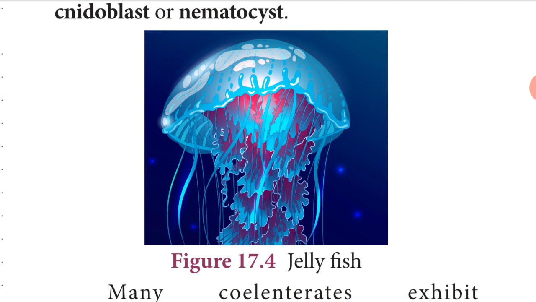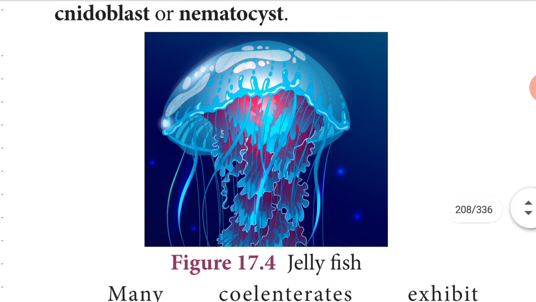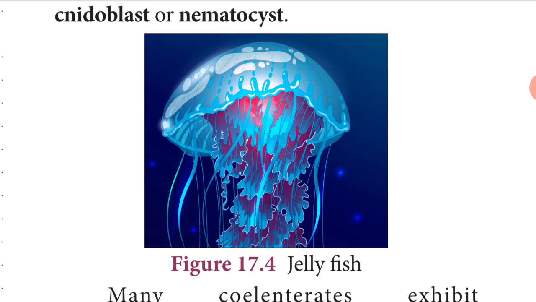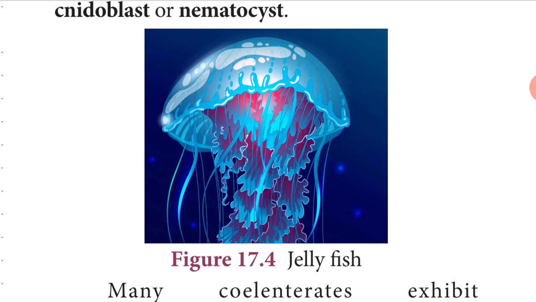Next, it is a tissue grade of organization. Here it doesn't have organs, but it is differentiated into tissues. Okay, and it is a diploblastic animal. What is the meaning of diploblastic? Diploblastic means two germ layers are present, ectoderm and endoderm. Here the layers are separated by a non-cellular jelly-like substance called mesoglea. Mesoglea is present between the layers.